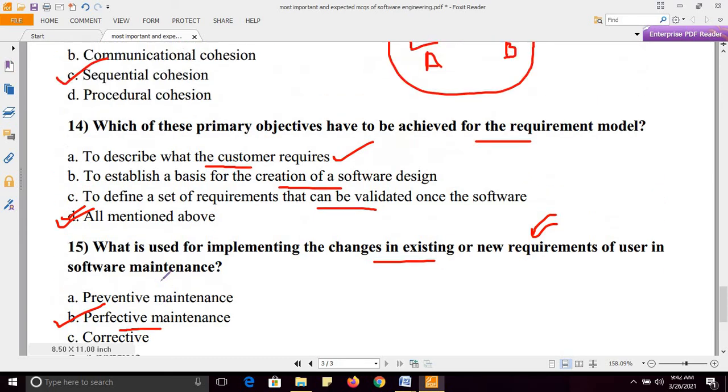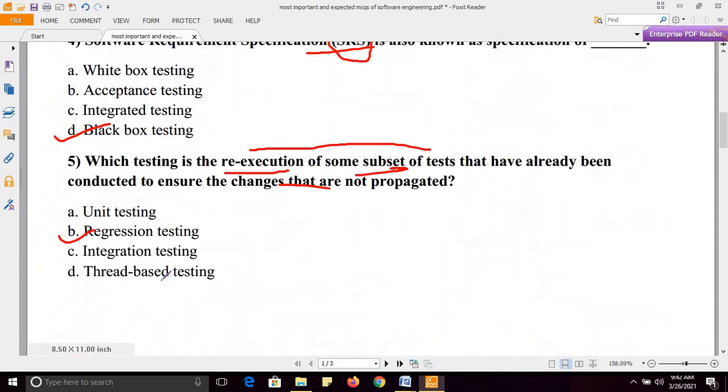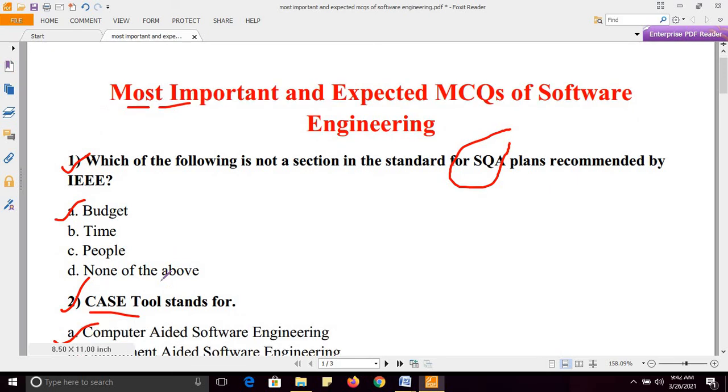So these questions are very important. I have discussed 15 questions in this part, very important MCQs of software engineering.